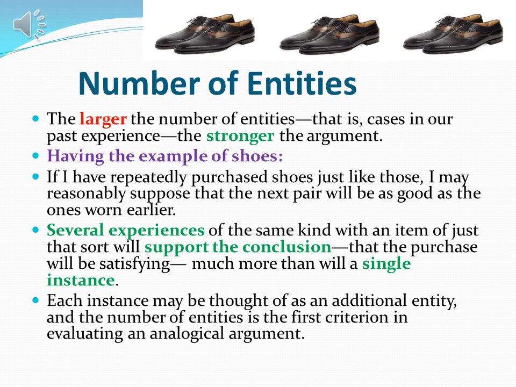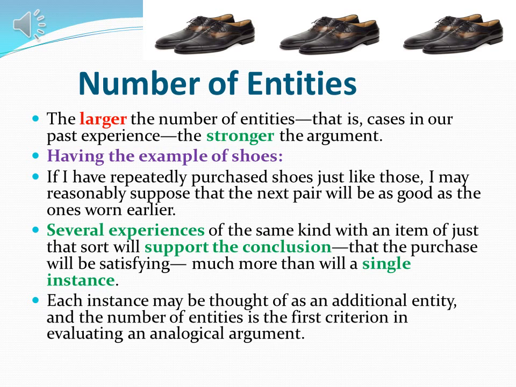So several experiences of the same kind with an item of just that sort will support the conclusion that the purchase will be satisfying much more than a single instance will. If I bought one time, then my argument that the next will be as comfortable as the previous one is maybe not very strong. But if I buy many times, I am more assured that the next one will be comfortable.